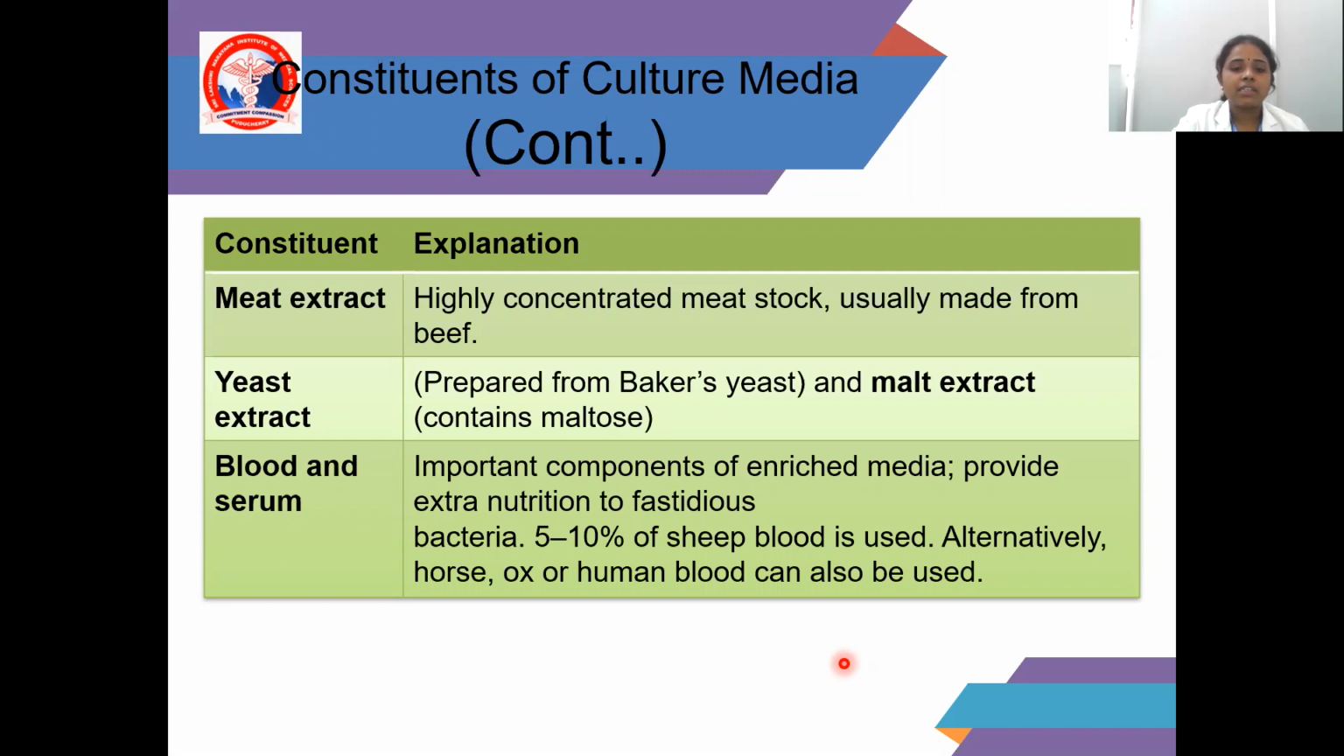For bacteria which need it, 5 to 10% of sheep blood is used. Alternatively, horse, ox or human blood can also be used. Okay, that is blood agar, an enriched media.